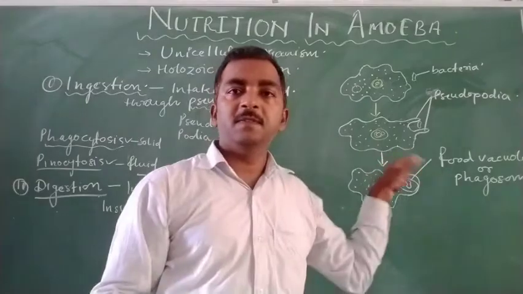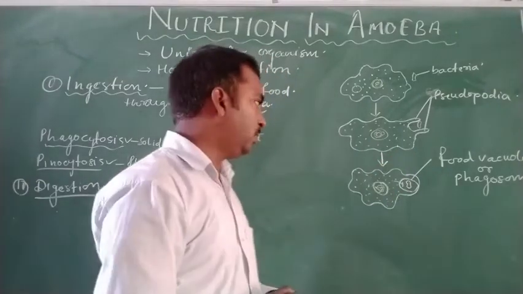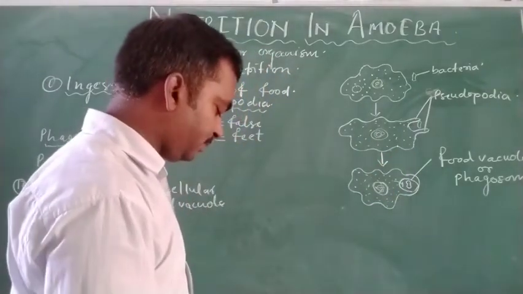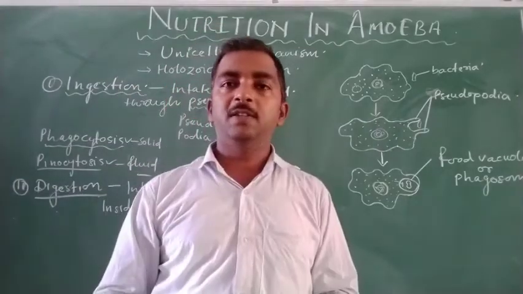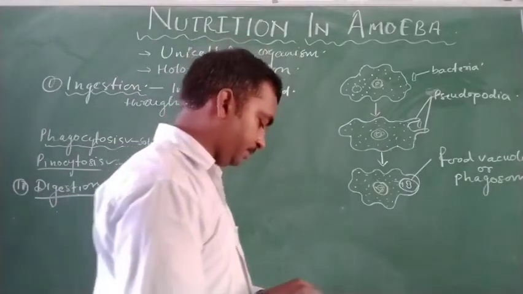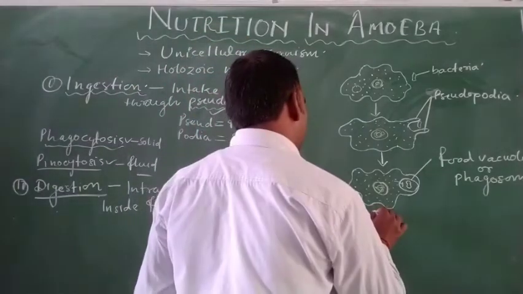So when enzymes pour into the food vacuole, the food starts to digest by the help of that enzyme.